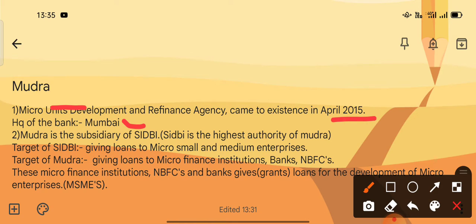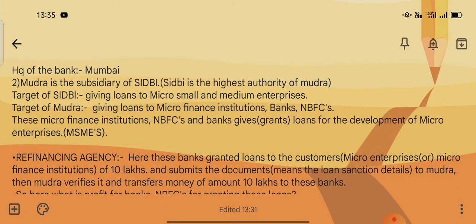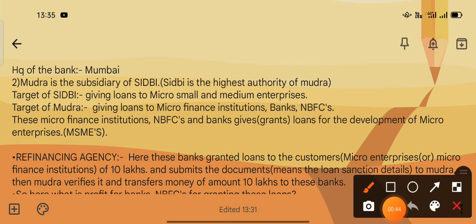Mudra works under SIDBI. So what is the target of SIDBI? Giving loans to micro, small and medium enterprises, that is MSMEs. But the target of Mudra is giving loans to microfinance institutions, banks and NBFCs. Both the SIDBI and Mudra functions are similar, but Mudra is the subsidiary of SIDBI.